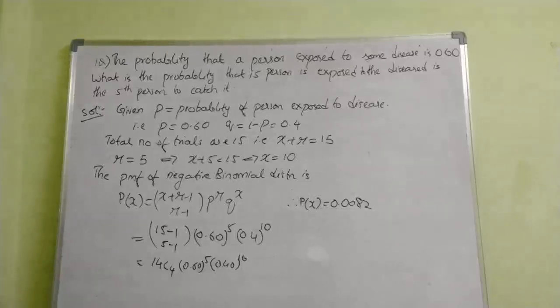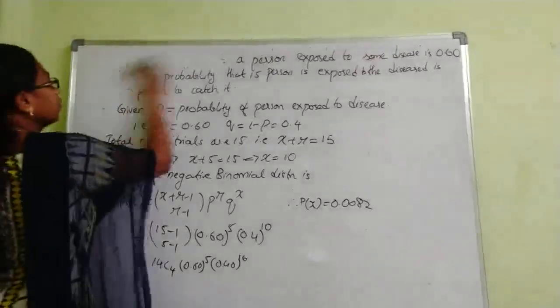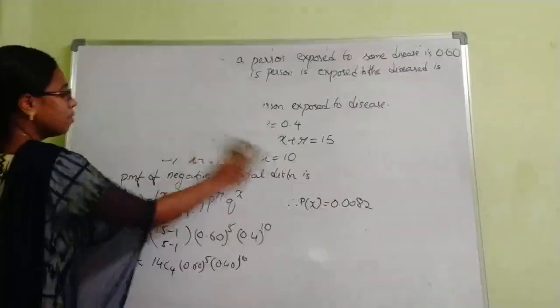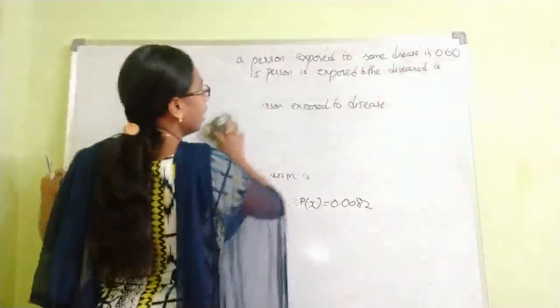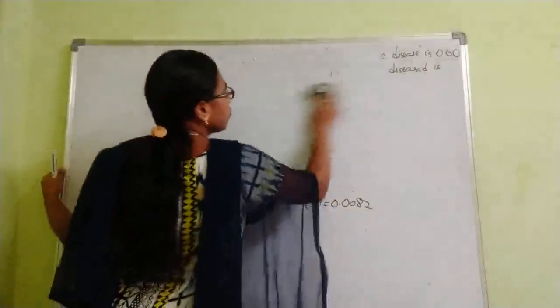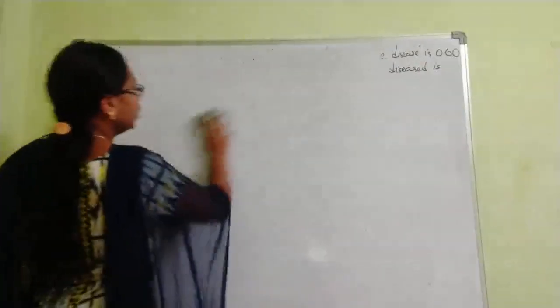So I'll give you one more question, so you solve this question. It is a similar question related to negative binomial distribution. I'll give you the question and I'll explain it, and you just try to solve that question. So the question is, the probability that a student will believe the rumor.